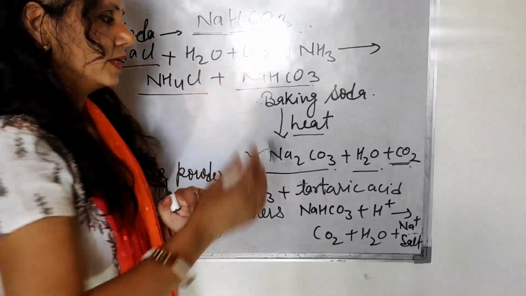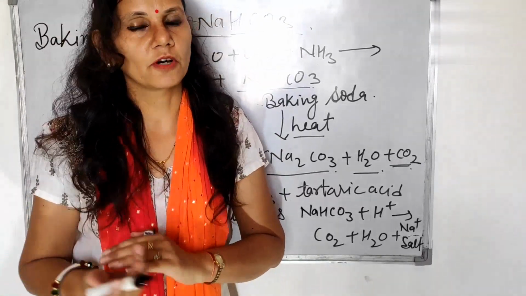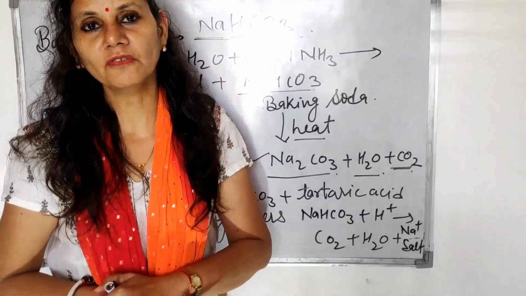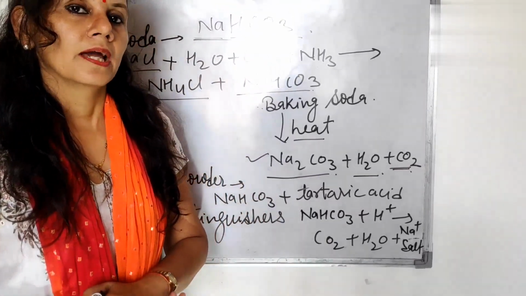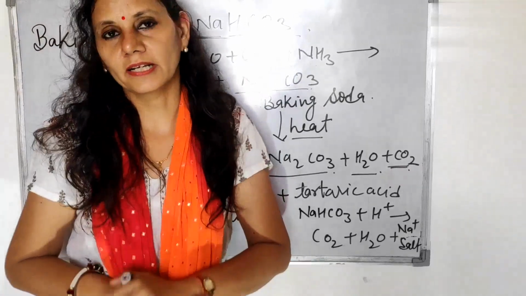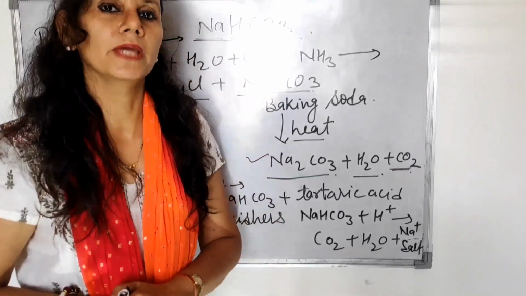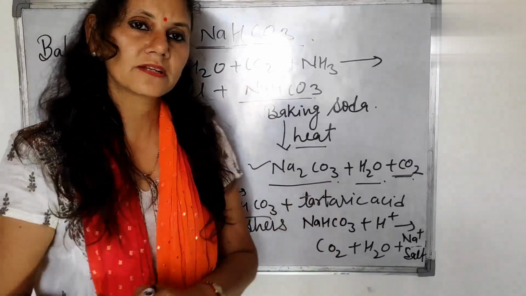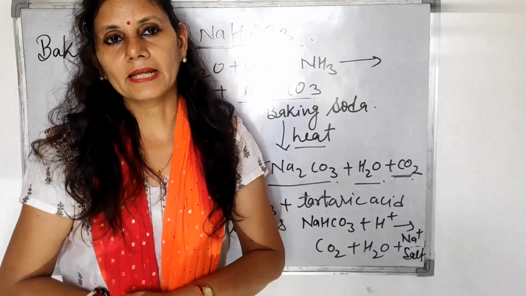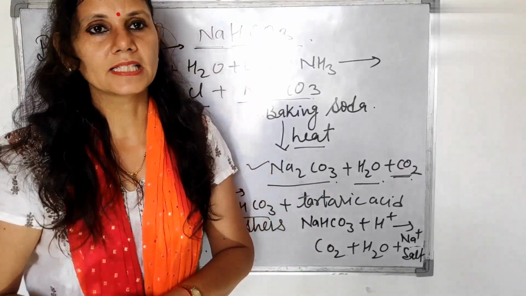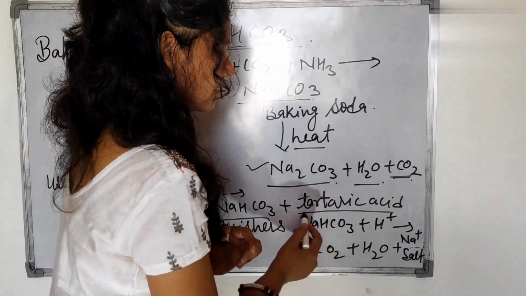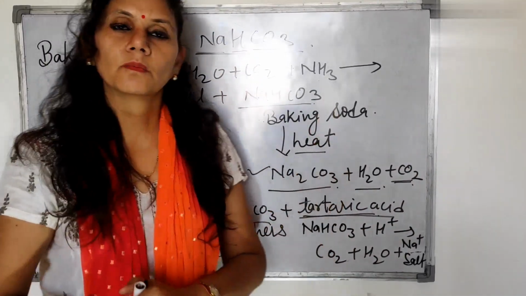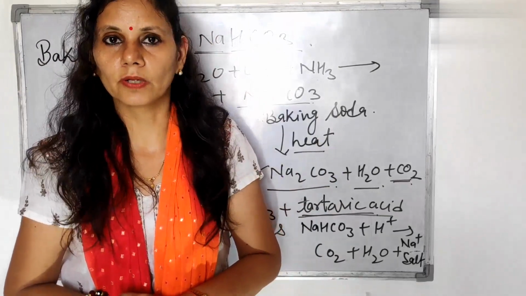Then what are the uses of baking soda? It is used for baking, and for the manufacturing of baking powder. Baking powder and baking soda are both different. You have to learn that baking powder is a mixture of sodium hydrogen carbonate and one edible mild acid, tartaric acid. So a mild base and a mild acid are both used to make baking powder.